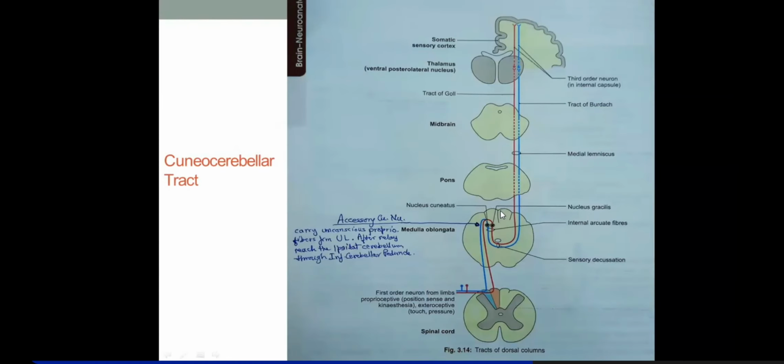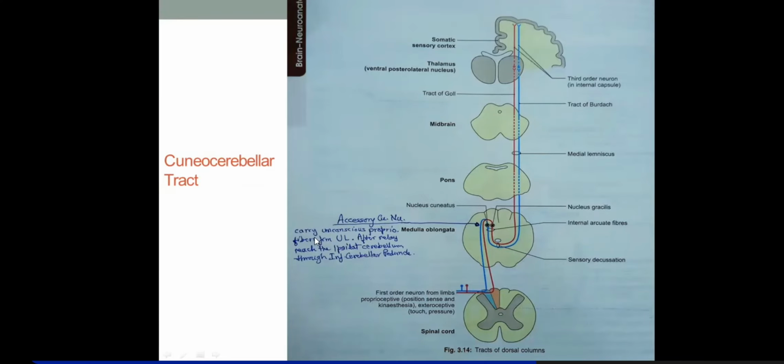Now the cuneo-cerebellar tract. I've included it here because it carries similar sensations. Look here, in the medulla, in the mid of the medulla, there was nucleus gracilis, nucleus cuneatus, and laterally, even lateral to that, you find the accessory cuneate nucleus. So the accessory cuneate nucleus is located at the same level as nucleus gracilis and nucleus cuneatus.